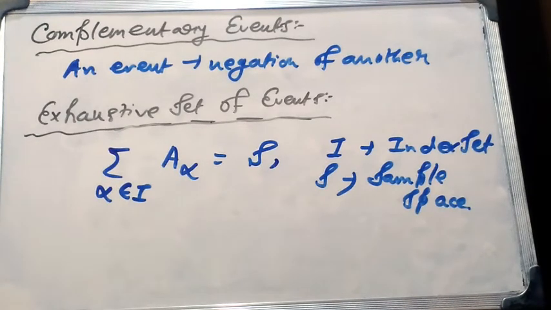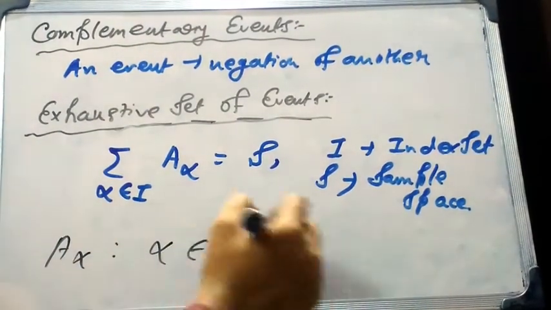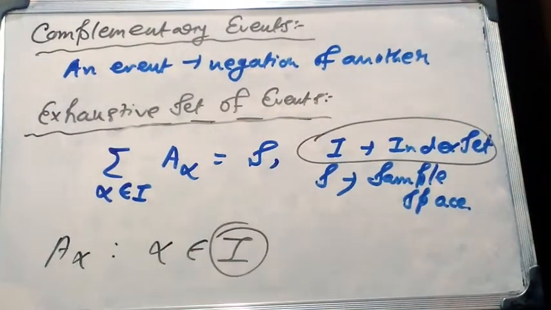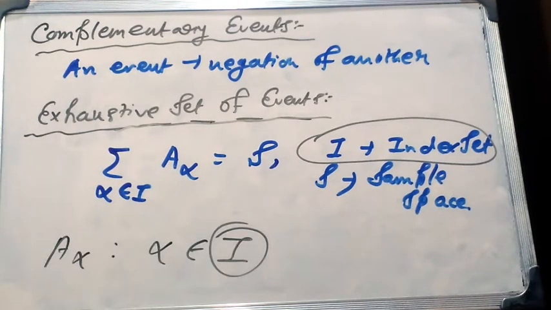A collection of events is said to be an exhaustive set of events if in every performance of the corresponding random experiment E, at least one of the events belonging to the collection is sure to occur. In set theoretic notation, we can say that the collection of events A alpha, where alpha belongs to I, the index set, is an exhaustive set of events if and only if the union over alpha belonging to I of A alpha is equal to S, where S is the sample space or event space connected to the random experiment E.